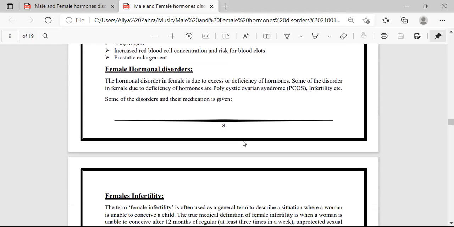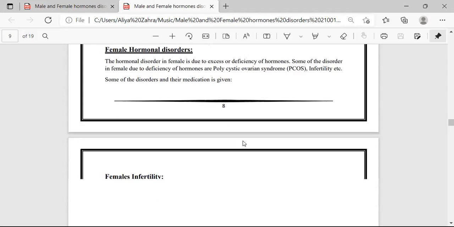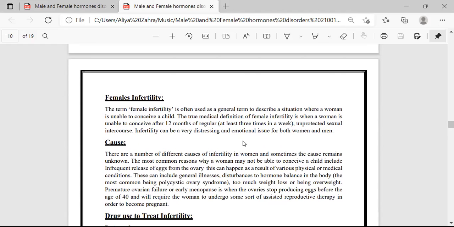The next is female hormonal disorders. In female hormonal disorders, there is excess or deficiency of hormones. Such disorders include polycystic ovarian syndrome, also abbreviated as PCOS, and infertility in females. Some medications are used to treat these. First of all, what is female infertility?